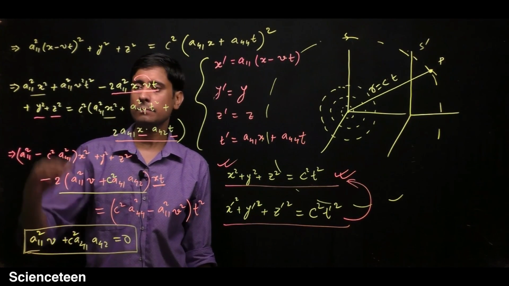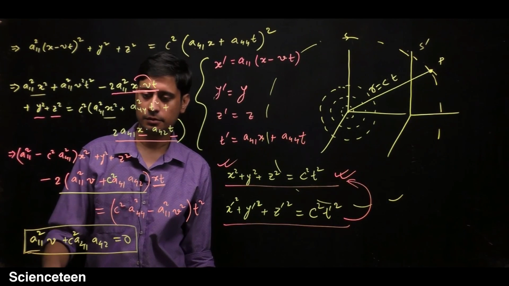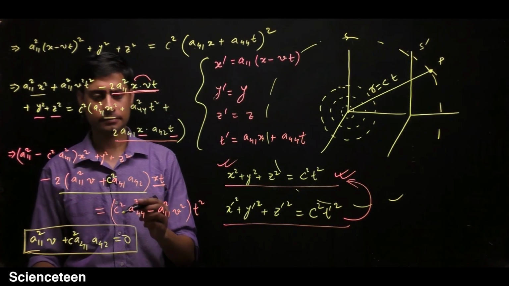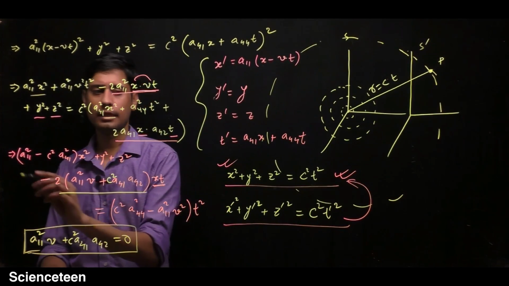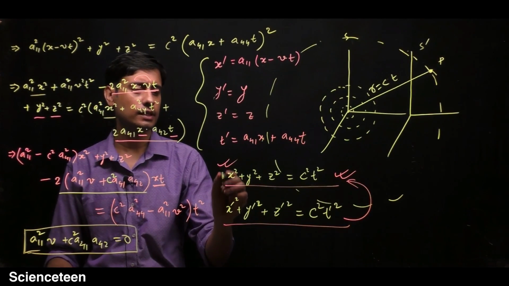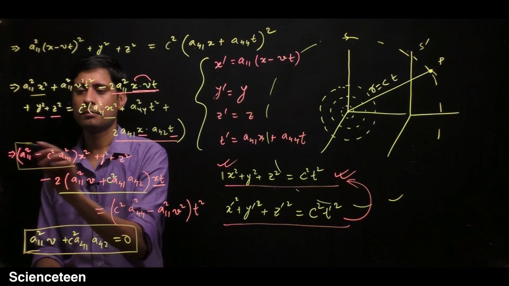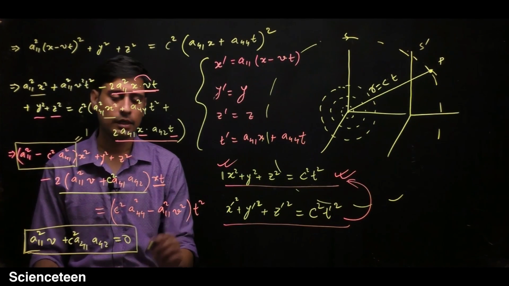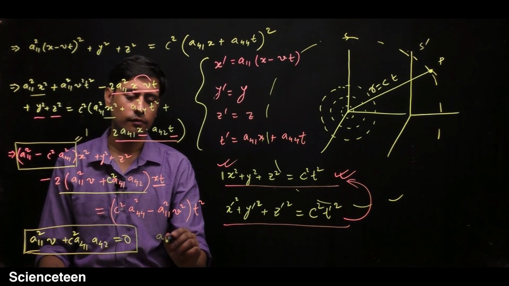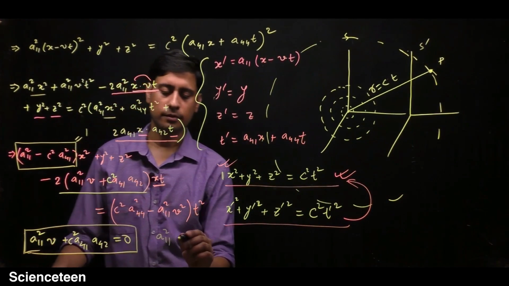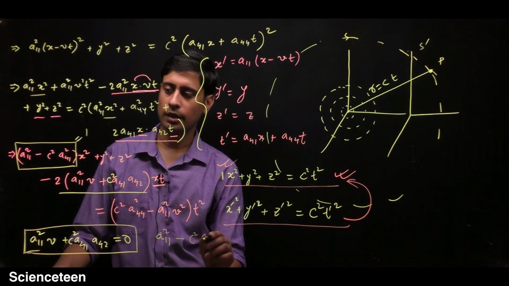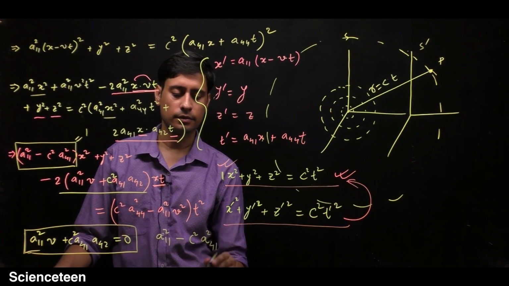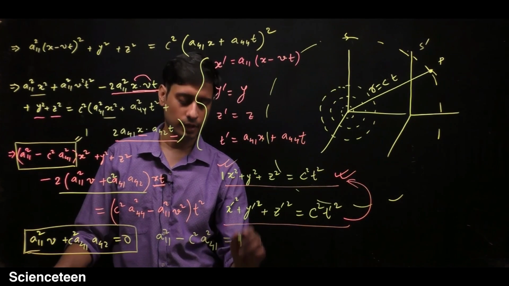Now this coefficient of x square is 1 here, so this term must be equal to 1. So there is another equation: a11 square minus c square a square 41 should be equal to 1.